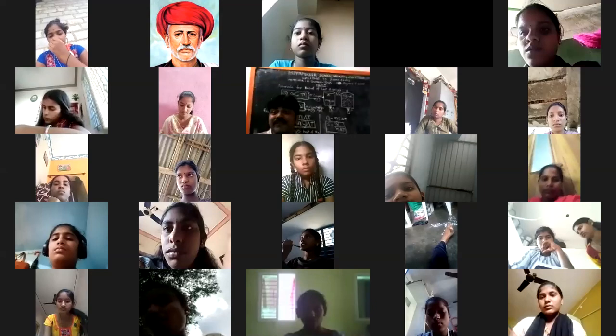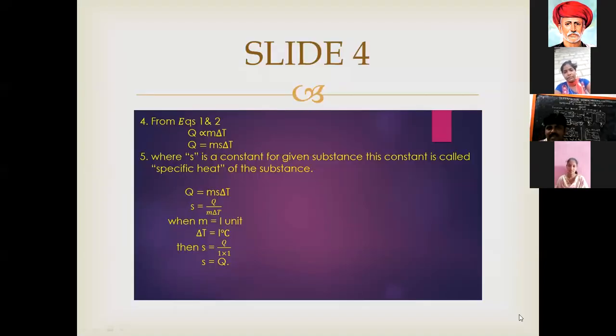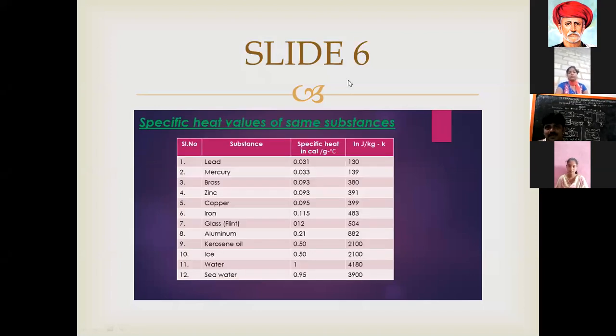If m equal to 1 unit and delta T equal to 1 degree centigrade, by this concept we can define the specific heat as follows. Specific heat definition, sir?